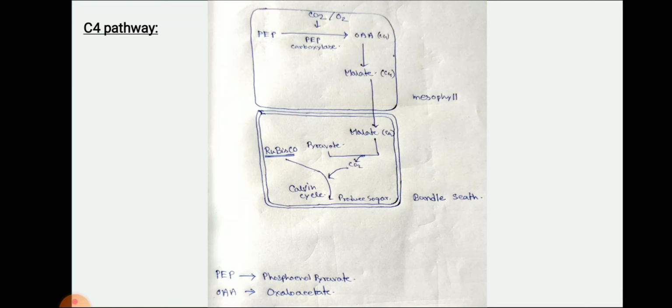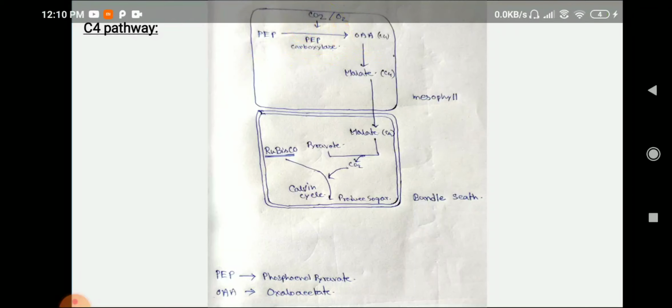Here the plant stores the Rubisco in the bundle sheath, not the mesophyll. When carbon dioxide and oxygen are present in the mesophyll, PEP, that is phosphoenolpyruvate, can easily convert to oxaloacetate with the help of carbon dioxide and the enzyme PEP carboxylase, that is phosphoenolpyruvate carboxylase. So PEP converts easily to oxaloacetate with PEP carboxylase and carbon dioxide, not oxygen. It cannot bind with oxygen.